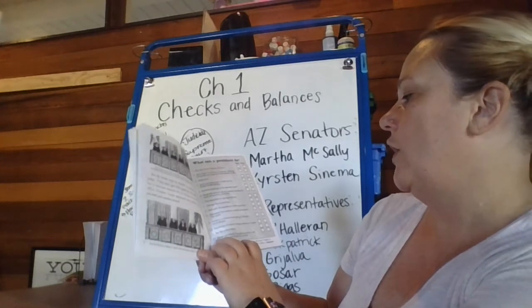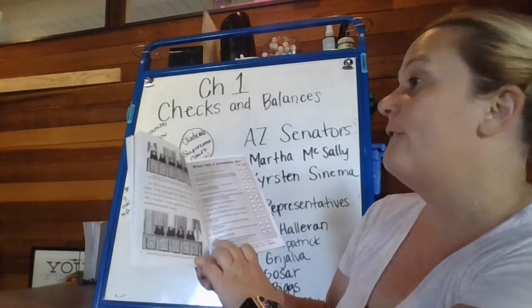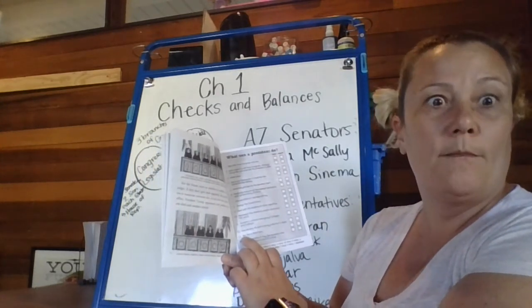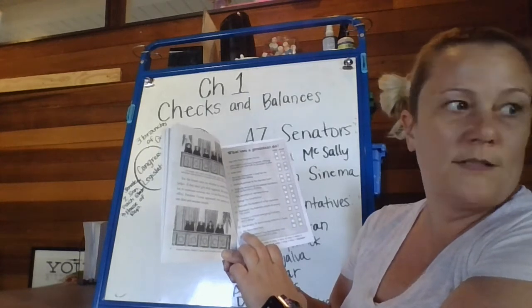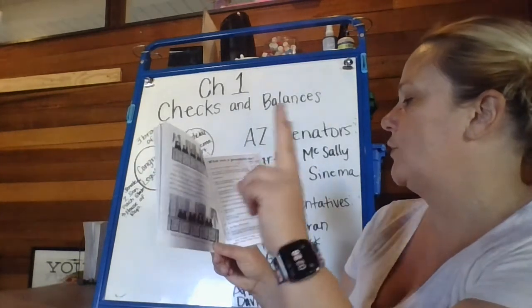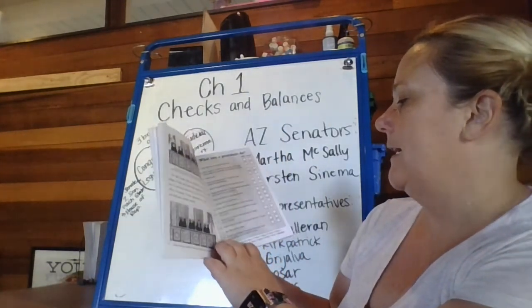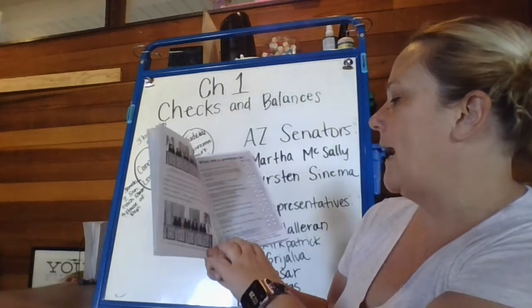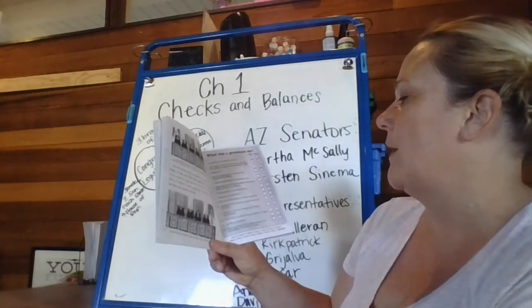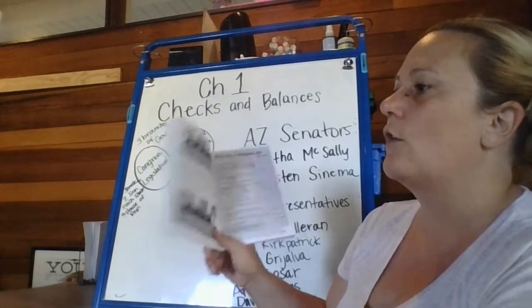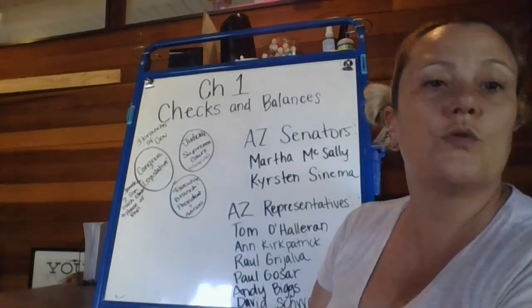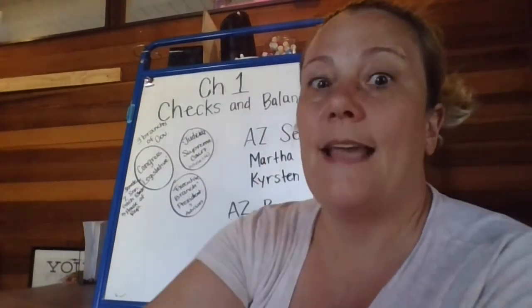False. 13. Run for a third term. False. You can only be president for 2 terms. Thank goodness. 14. Grant pardons if they feel someone was wrongfully convicted of a crime. True. Yes.